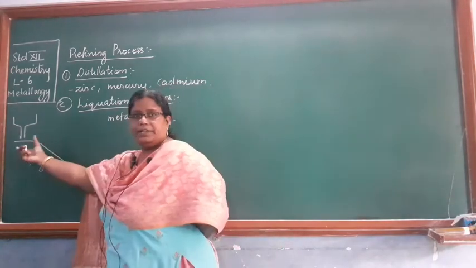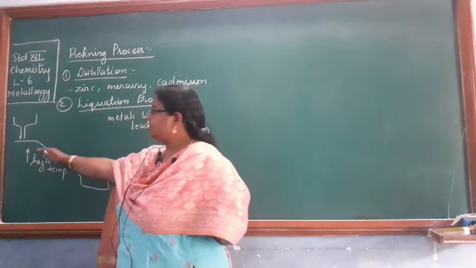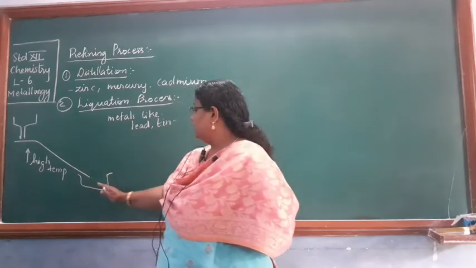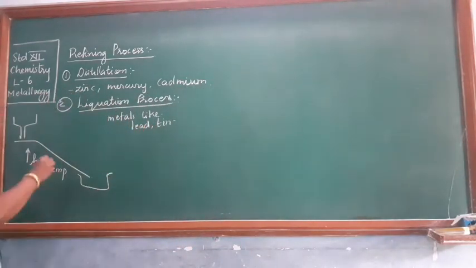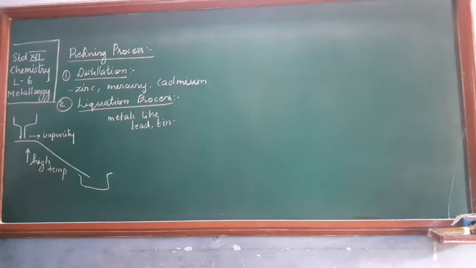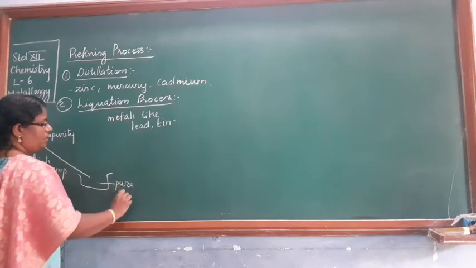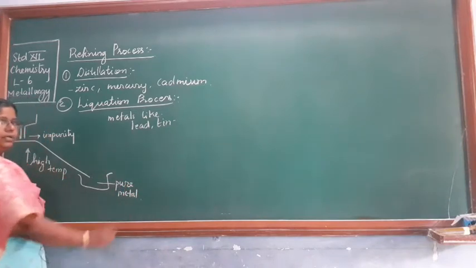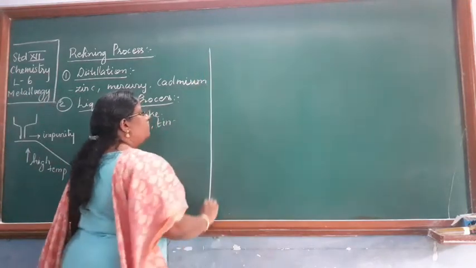With impure lead, you just drop it here, and here you are providing high temperature. The lead will melt out and get collected over here, while the impurities will stay at the top. So, here the impurity will remain as it is, and here you will obtain the pure metal. This is the method we call the liquefaction process.